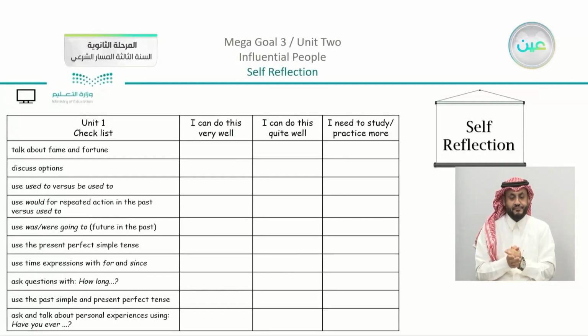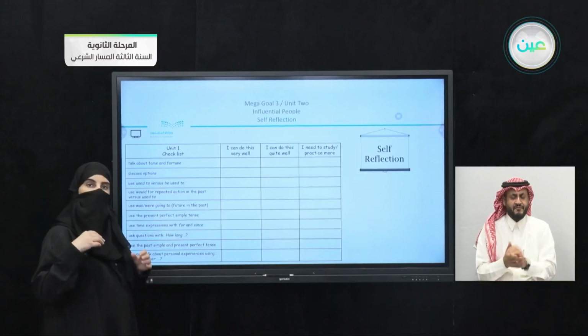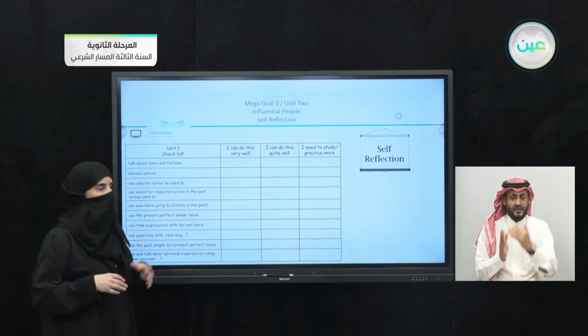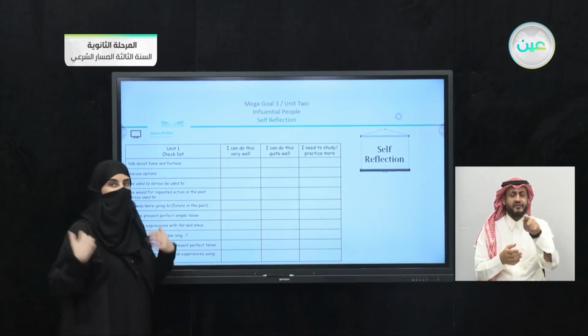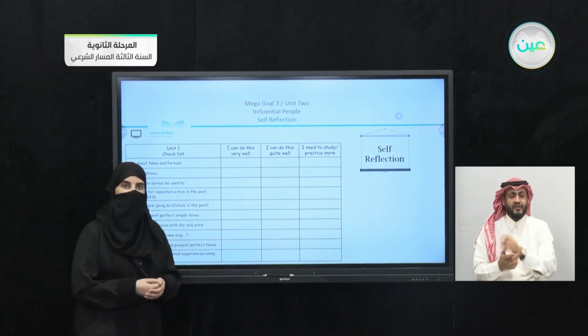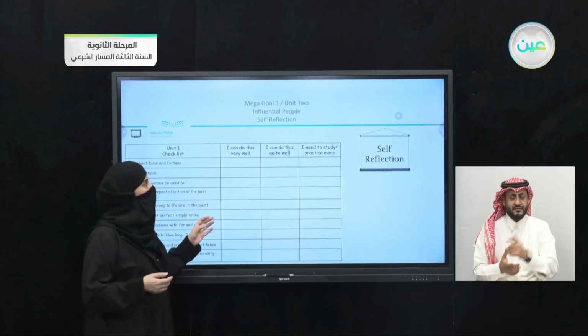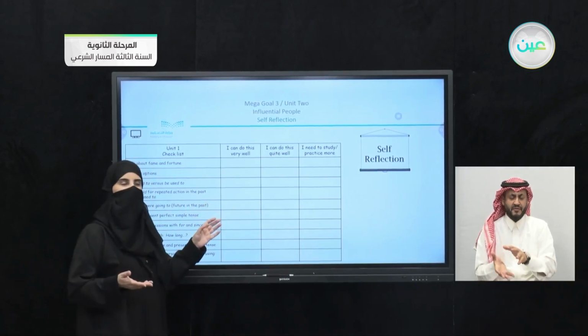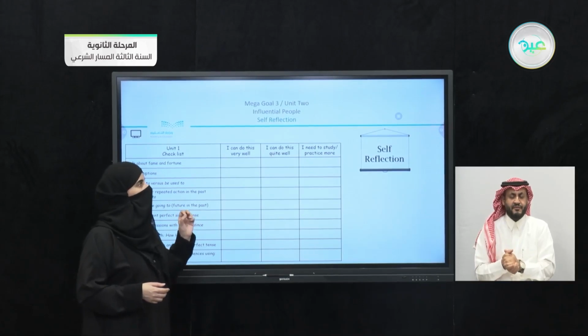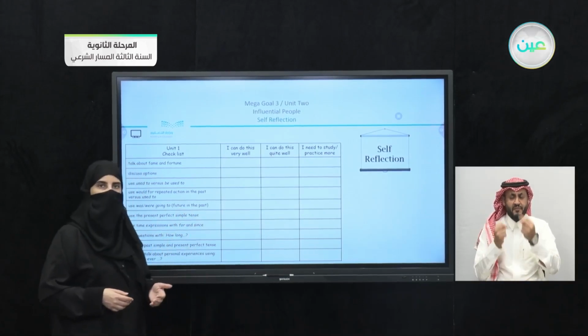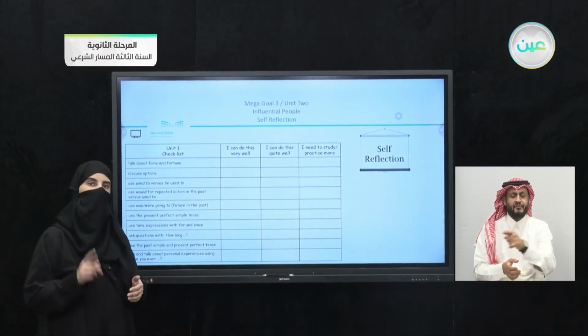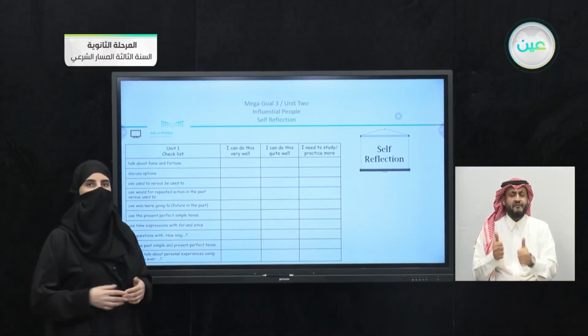We do have a table just to check. Now you can see that we have in detail the parts that we studied here. You are going to just evaluate yourself. Now I evaluated myself here for you as an example. You can see that we have here, I can do this very well, or I can do this quite well, or I need to study or practice more. Now, as we mentioned, you're going to evaluate yourself before the teacher.